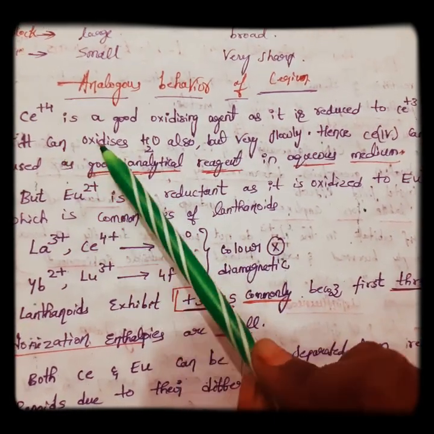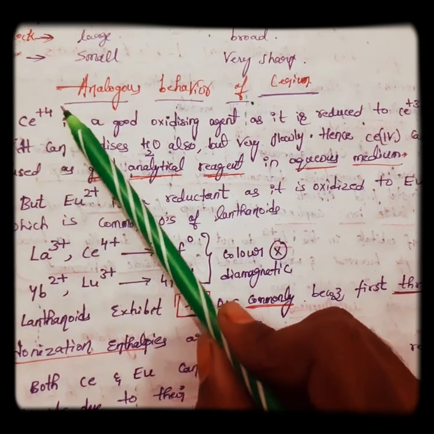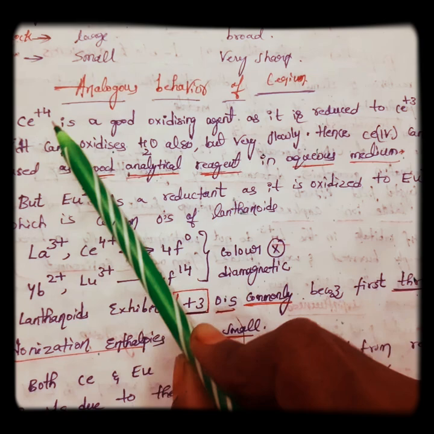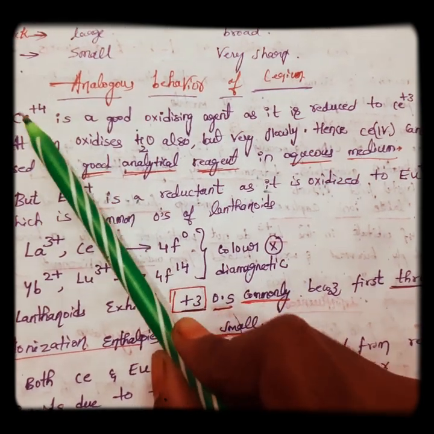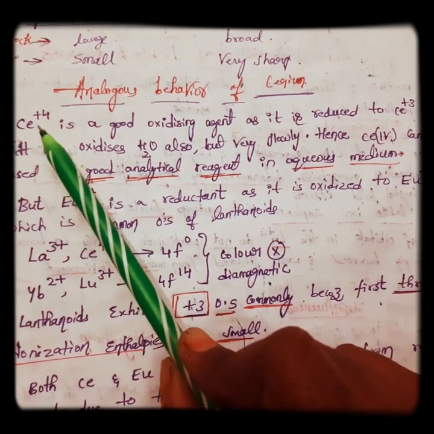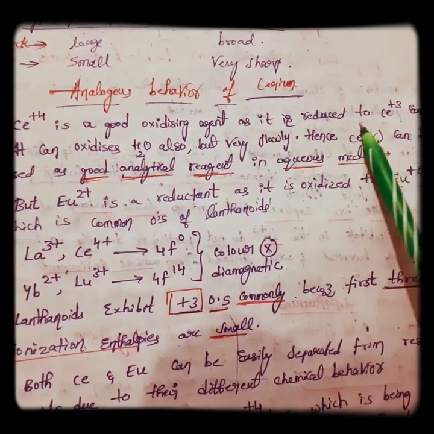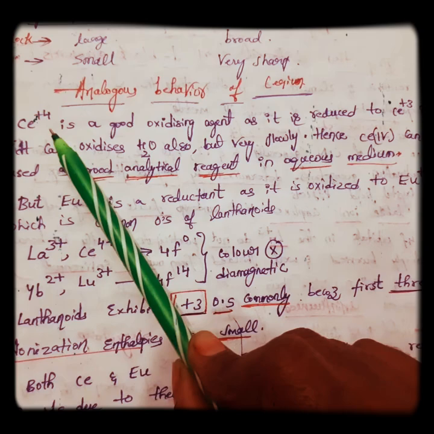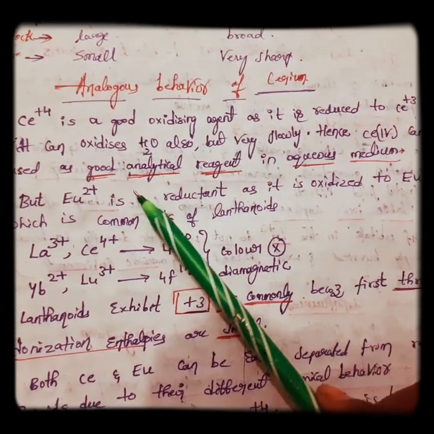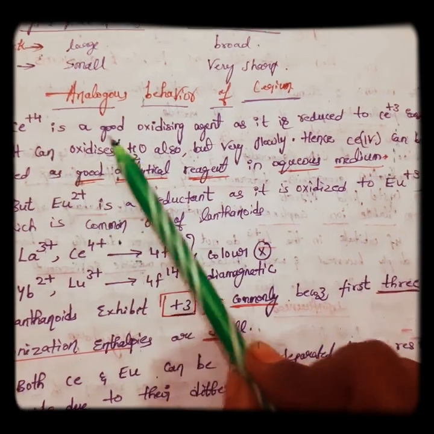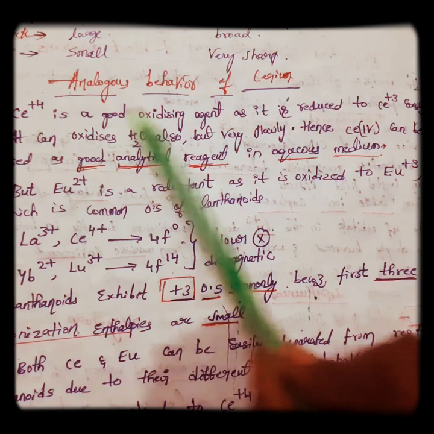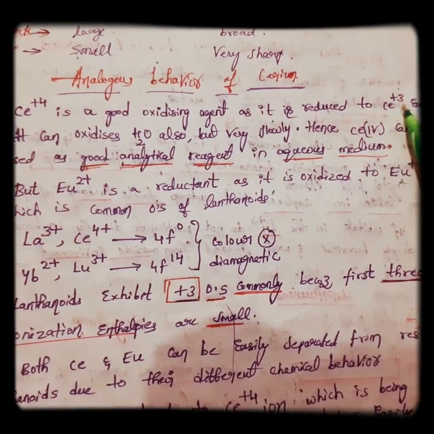It itself is getting reduced to cerium +3, which means it oxidizes the others, so we can say it is a good oxidizing agent.